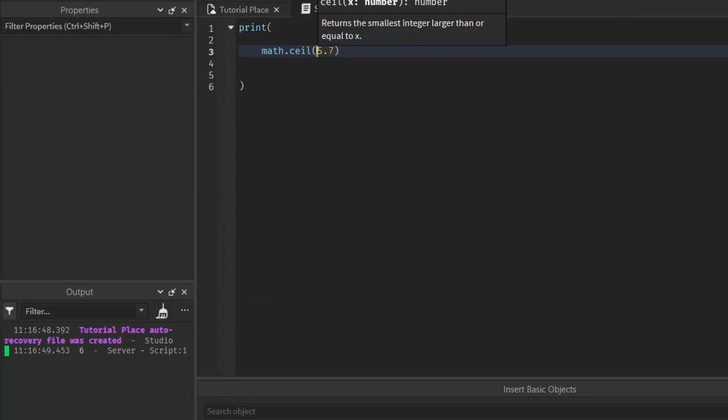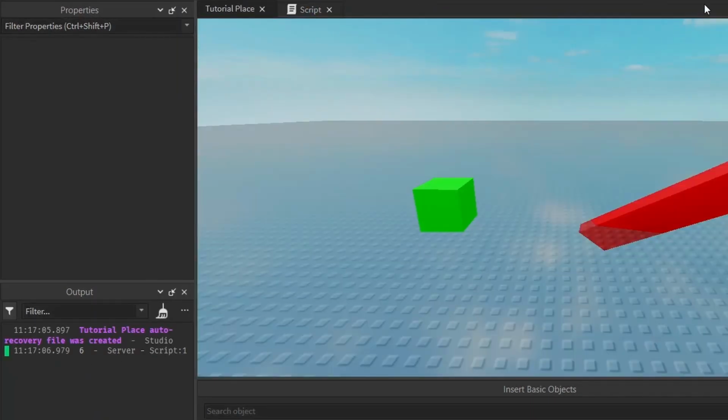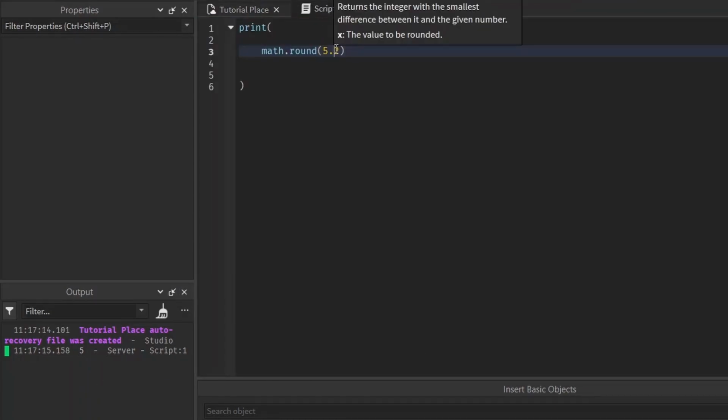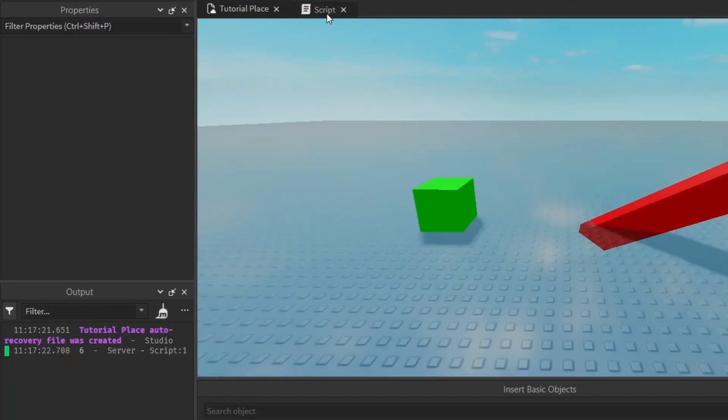But what if you just want a regular round? Well, you can just write math.round. And now, let's see what happens when we do 5.7. Round it to the nearest whole number, up or down. It rounds to 6. 5.2 rounds down to 5. And what about 5.5? It's right in the middle. What's going to happen? It rounds to 6. 5 and above, give it a shove.